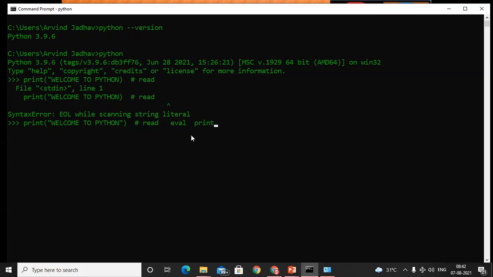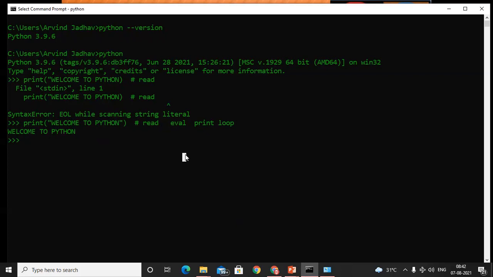First, it will read. If any bug is found, it will generate an error. If no error is found, then it will evaluate. Once it is evaluated, next it will print. And once it is printed, the next step is loop. That means again it will perform the same task: read, eval, print, read, eval, print. See, we have successfully implemented read, eval, print. So we get the message, welcome to Python. So this is about the REPL tool.